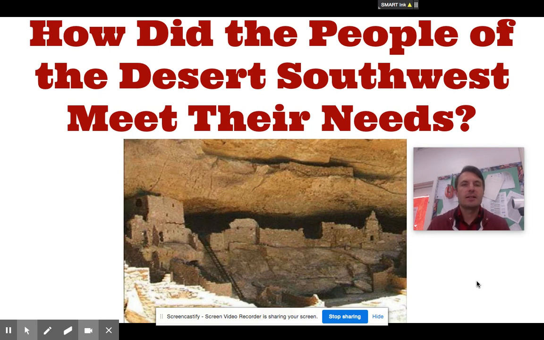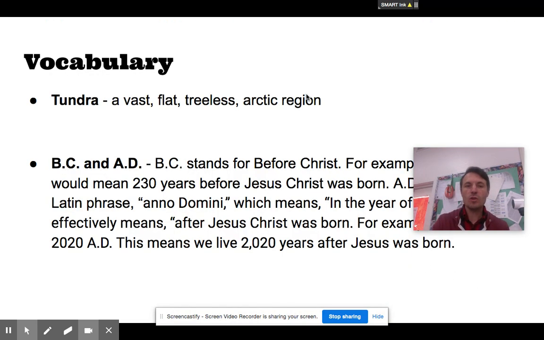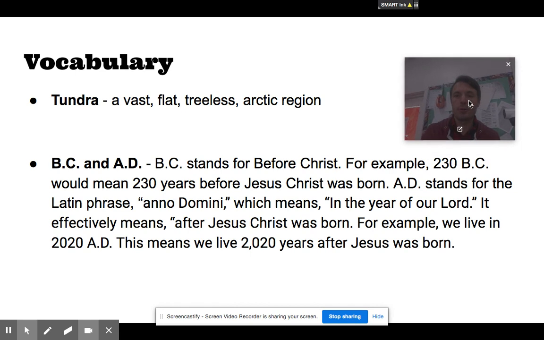Today's lesson is, how did the people of the desert Southwest meet their needs? First of all, two vocabulary terms. The first one is tundra. A tundra is a vast, flat, treeless Arctic region.